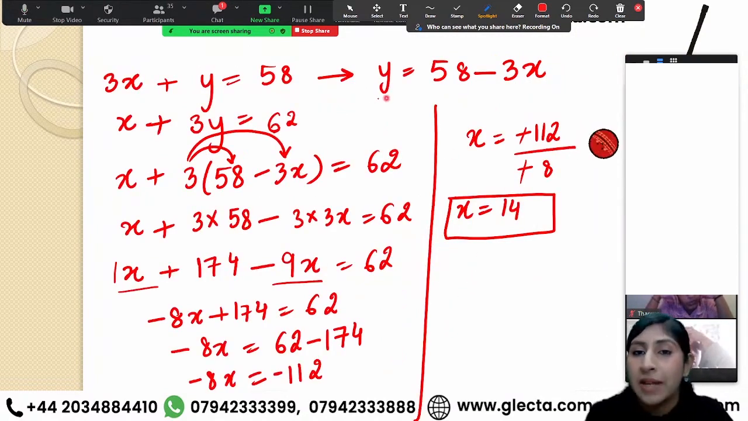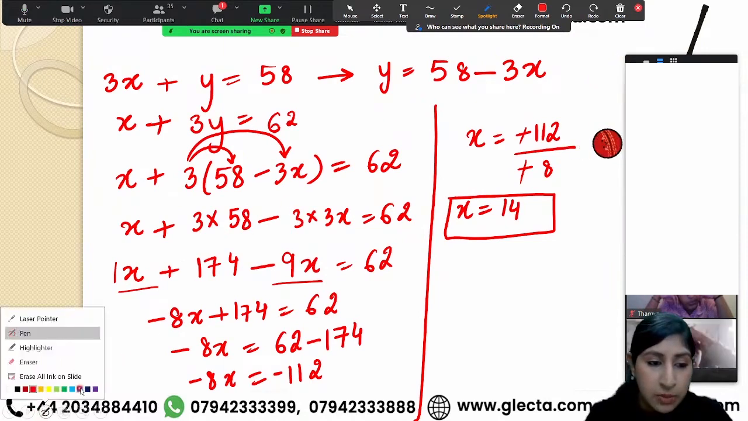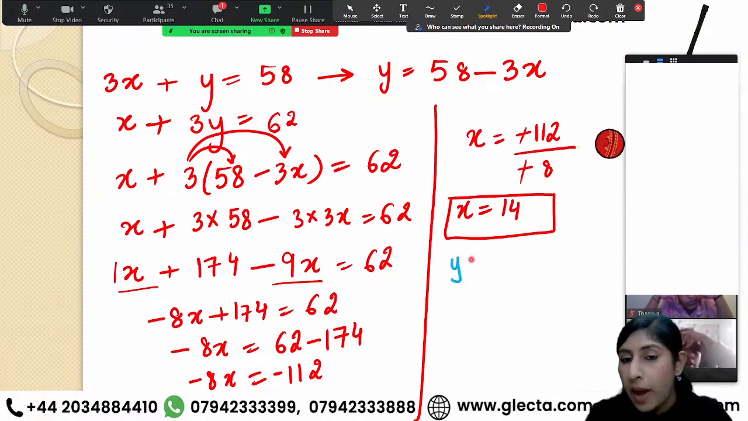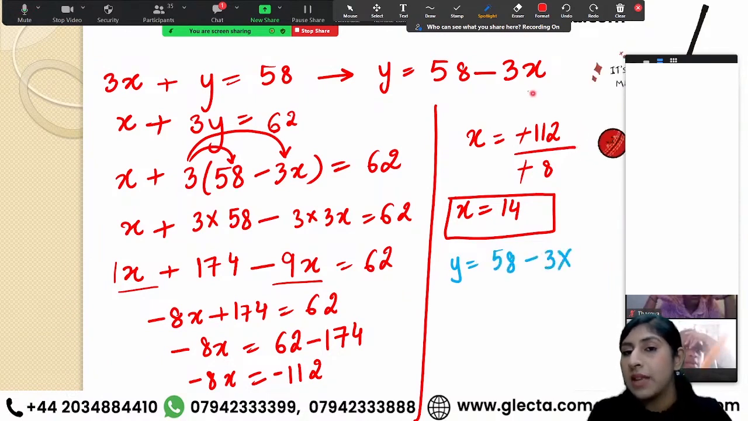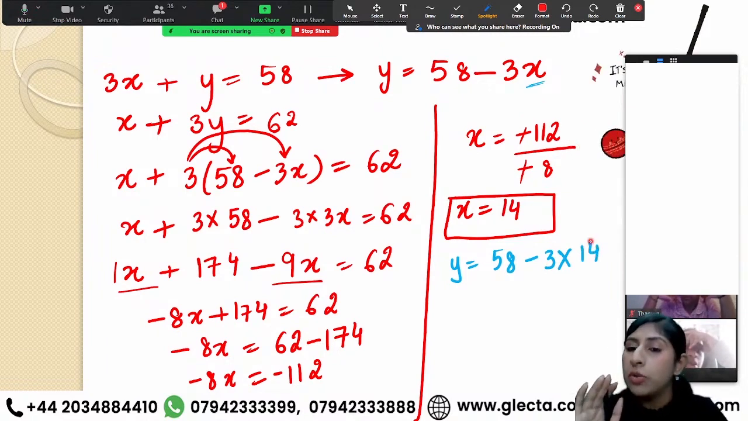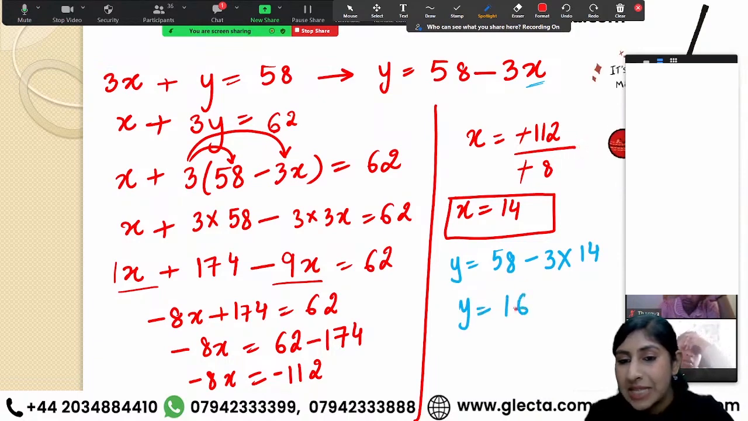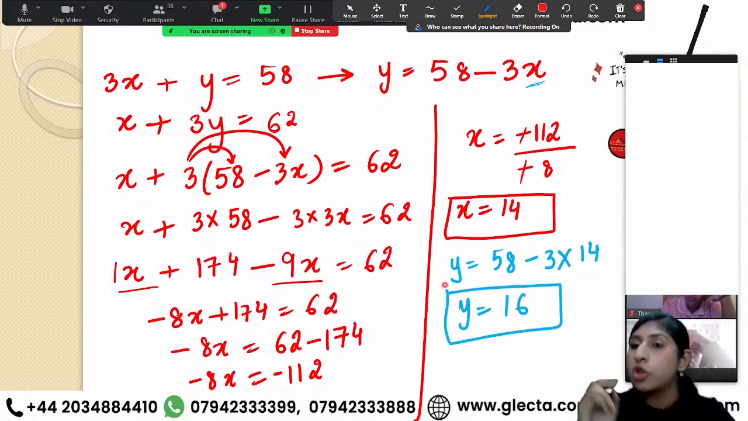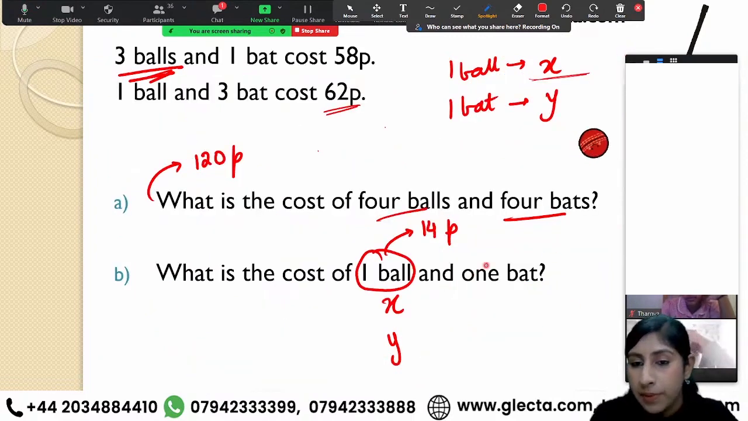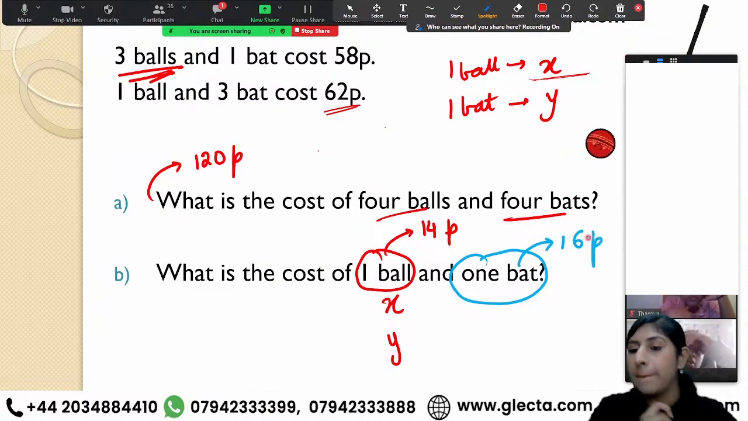Next, for one bat, that is y, right? Now let me use a different ink so that it becomes clear. y equals 58, take away 3 times x over here. x came out to be 14. So all you got to do is solve this bit, right? 58 take away 3 times 14. So over here, when you solve it, you would be getting the value of y as 16. So the cost of one bat comes out to be equal to 16p.